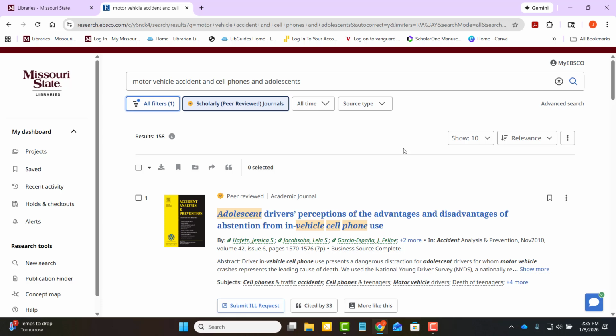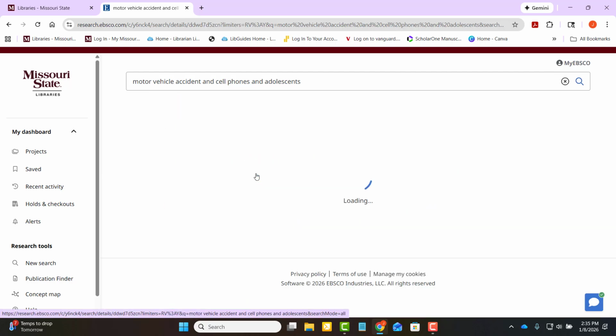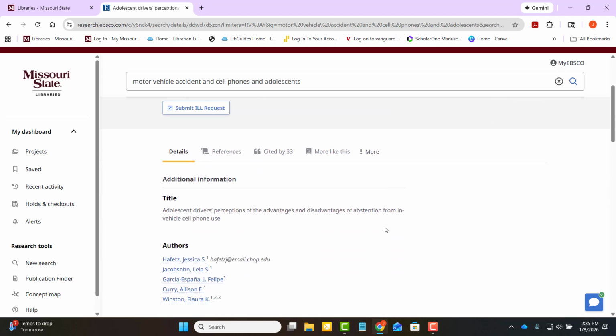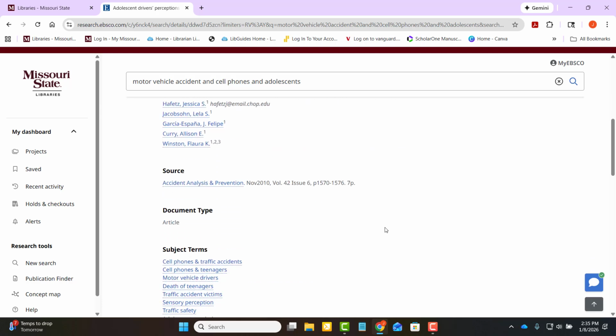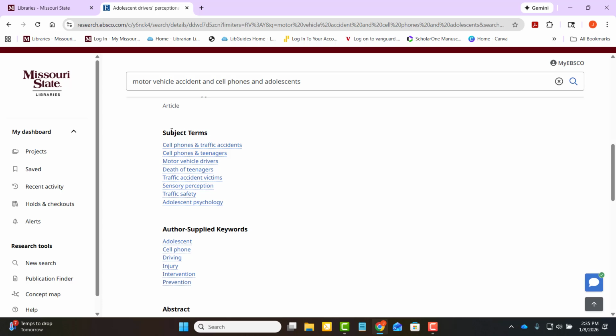Okay, let's say now I'm like, okay, I've got a pretty decent list. I'm just going to skim through it. This first article looks fantastic. So I'm going to click on the title to take me to a detail record with more information about this. And I'm going to scroll through. It's going to give me publication information. It is going to give me subject terms or author supplied keywords here in blue. These have been assigned by a professional to describe the article.